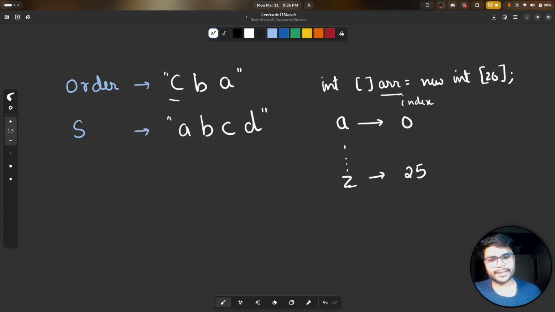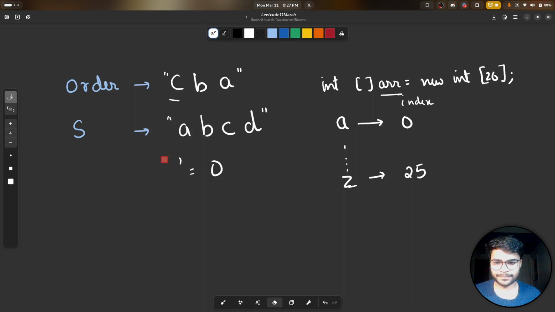How will we get this index? Let me give you a very simple trick. If you subtract 'a' from a character using the ASCII table, it will give us an integer, 0 for 'a', and it is very useful because you don't need to remember the ASCII values of these characters.